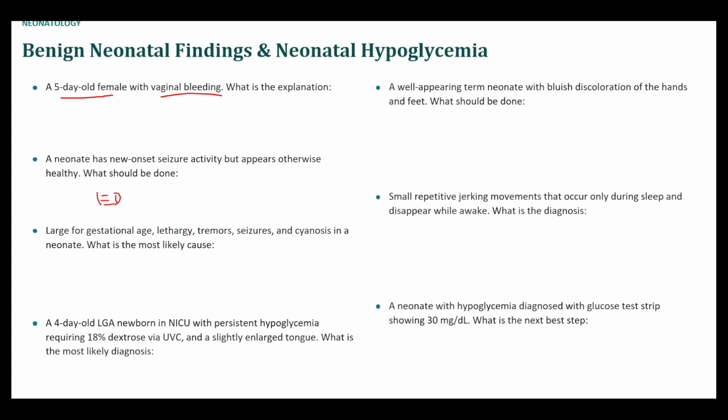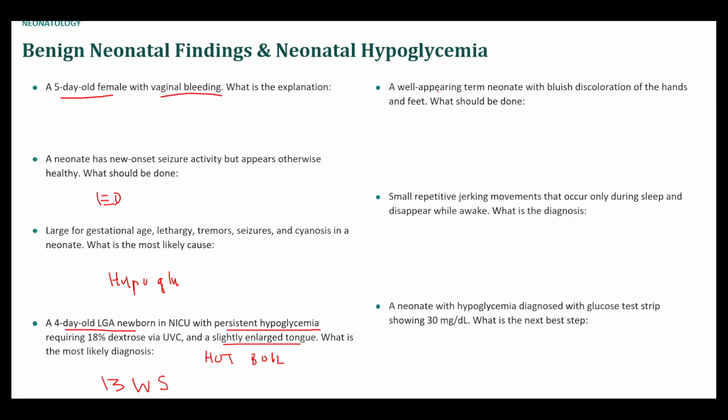LGA, lethargy, tremors, seizures, cyanosis in a neonate. I think this is hypoglycemia, and you can check glucose levels for that. 4-day-old LGA, persistent hypoglycemia, and slightly enlarged tongue. I'm pretty sure this is Beckwith-Wiedemann syndrome. There's a mnemonic that's popular. It's HOT BOIL. I don't remember all the components of it. But if it comes up again, I'll try and remember it.